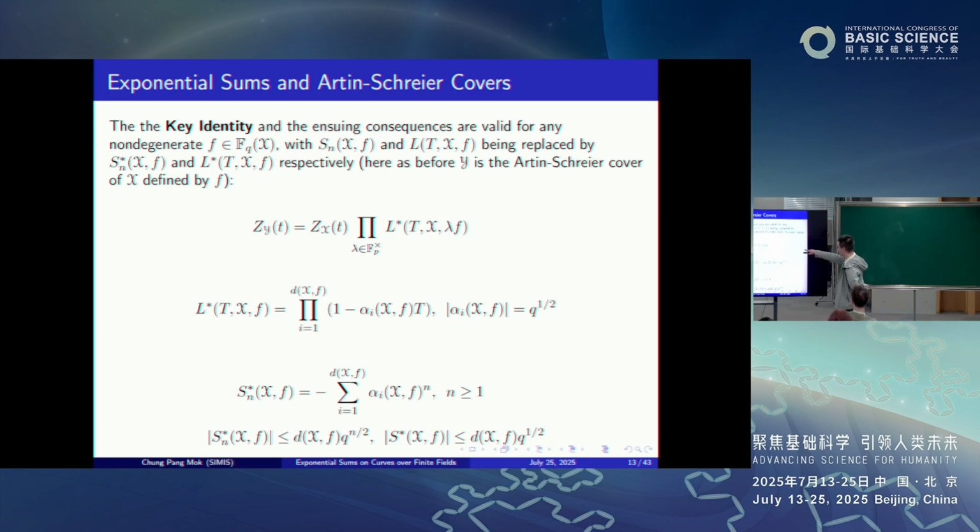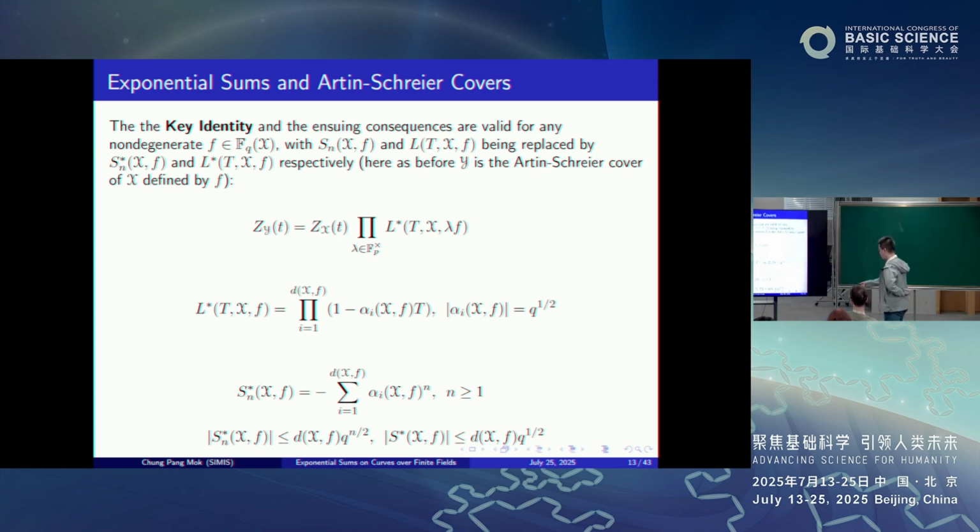So, namely, as you see, the theta function of y factorizes as the product of the theta function of x times the L functions of these modified exponential sums for the pair x, lambda f. Okay, lambda ranges over non-zero lambda in F_p. And in particular again, the L function of these modified exponential sums is really a polynomial of this form, and these are inverse roots. Okay, the alpha i's have absolute value square root of q. And again, you have these expressions for the modified sums in terms of these inverse roots.